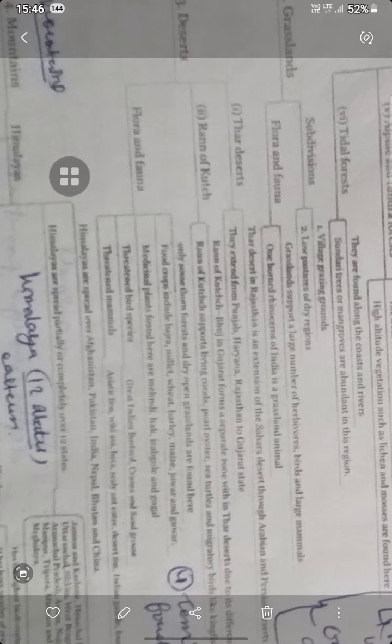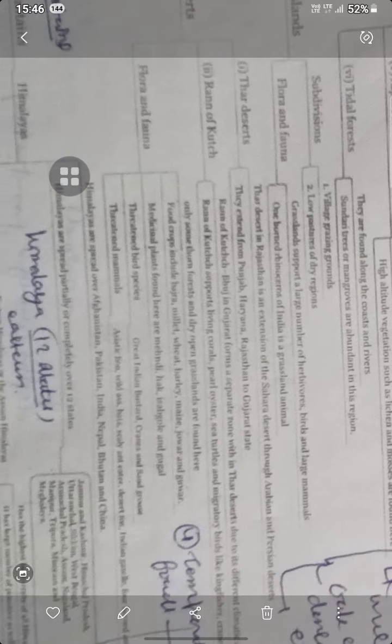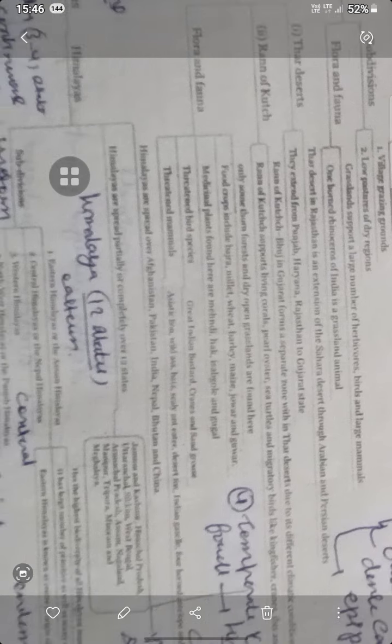Now deserts: the Sahara, and the Arabian and Persian deserts in the world, and in India, the Punjab, Haryana, Rajasthan, and Gujarat. The Rann of Kutch is near Bhuj in Gujarat. This is the Thar desert. We can find different climatic conditions.